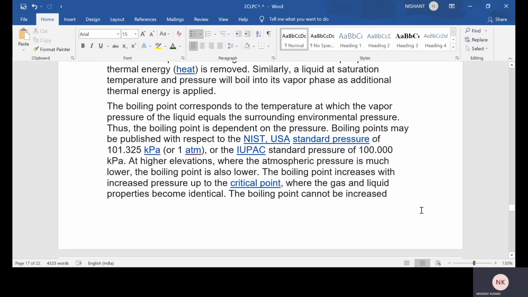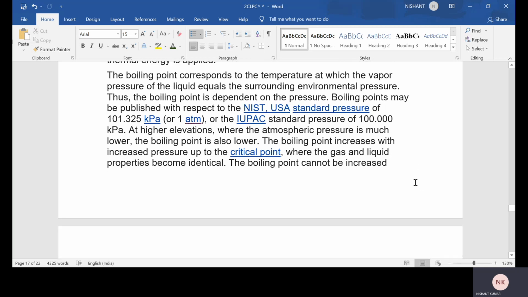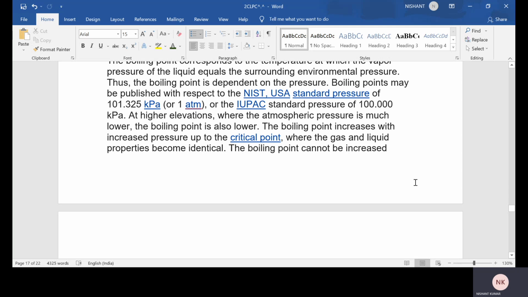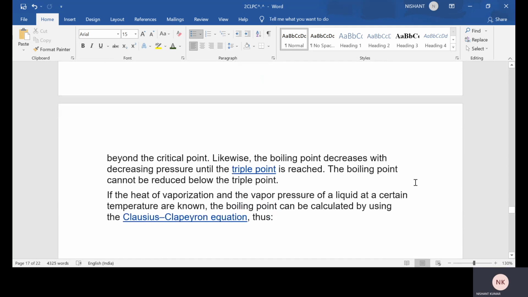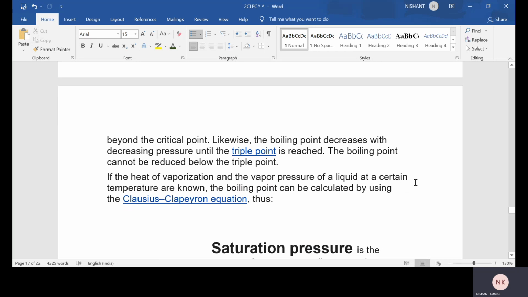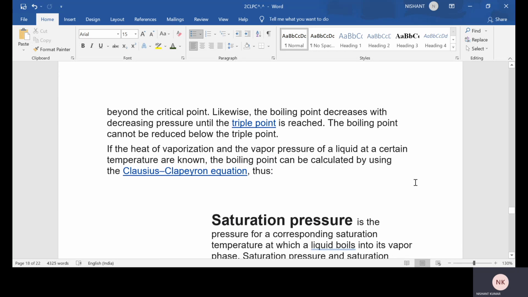The boiling point increases with increased pressure up to the critical point, where the gas and liquid properties become identical. The boiling point cannot be increased beyond the critical point. Likewise, the boiling point decreases with decreasing pressure until the triple point is reached. The boiling point cannot be reduced below the triple point. If the heat of vaporization and vapor pressure of a liquid at a certain temperature are known, the boiling point can be calculated by using the classical Clausius-Clapeyron equation.